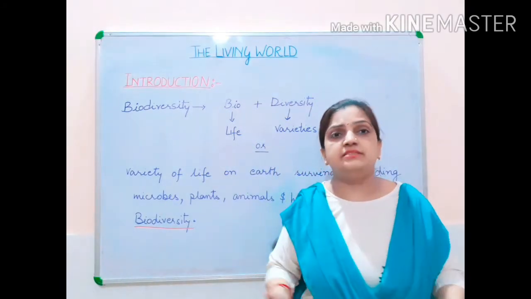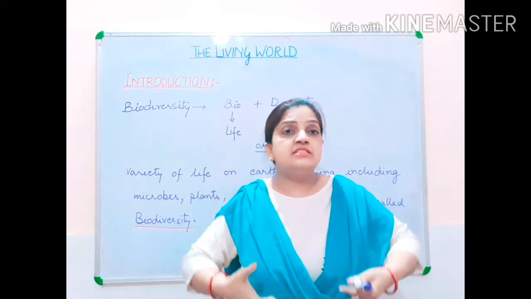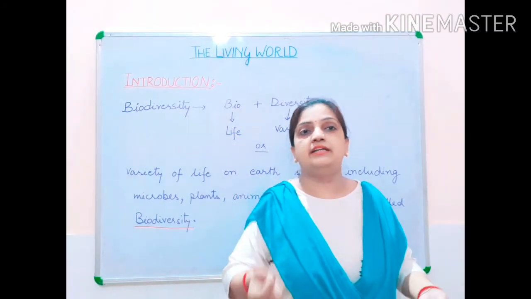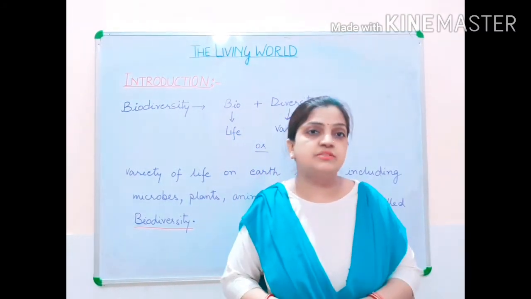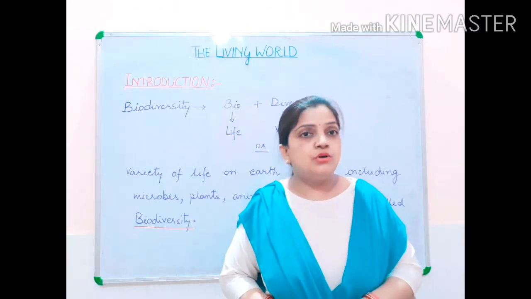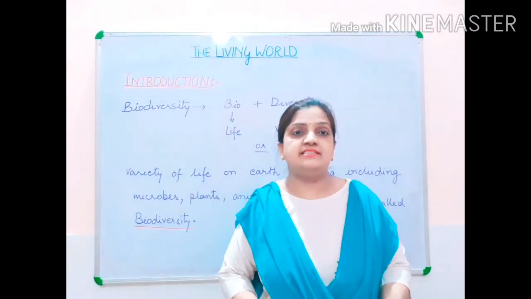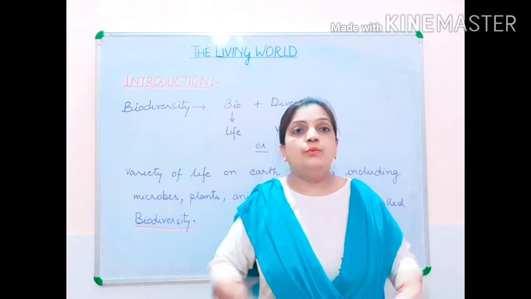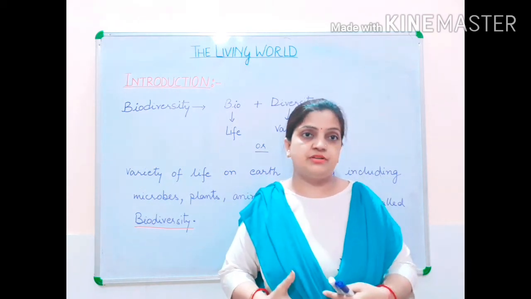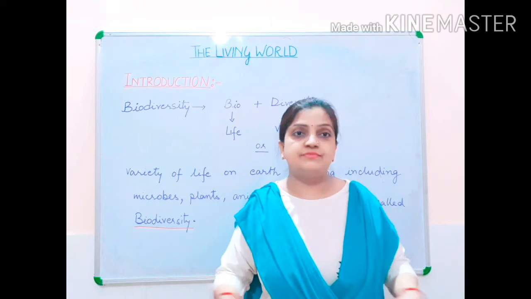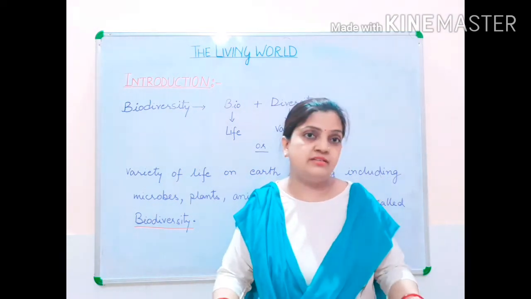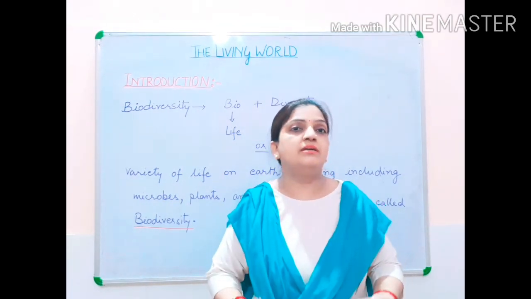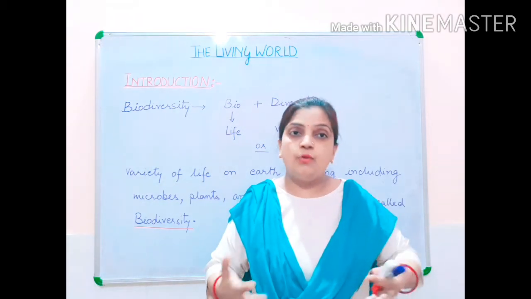Why was this chapter meant? This chapter was meant to study those diversities. It is not feasible for us to go and individually study each and every organism. It is not possible for us. So these chapters were meant so that, sitting easily at our own home, sitting together in a group, we can collect a lot of information about our surroundings, about the organisms surviving in our surroundings. The varieties of organisms surviving on our planet, we can easily know about them, how they look, what characters they possess.